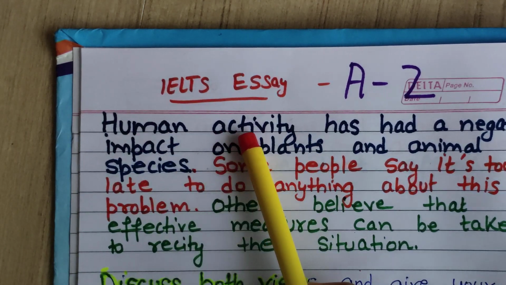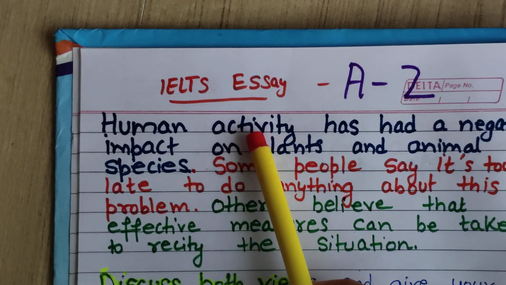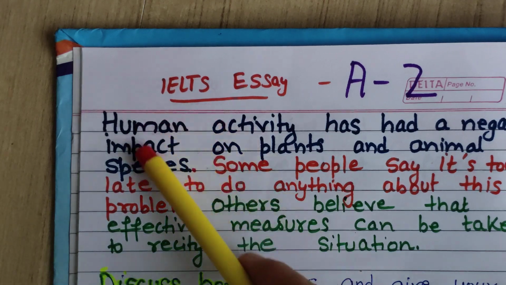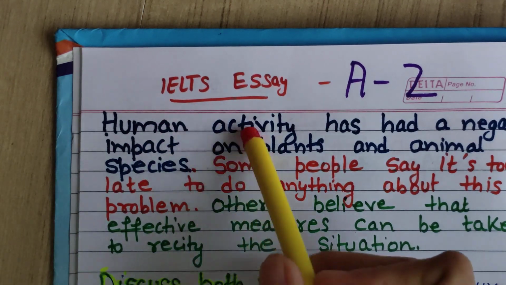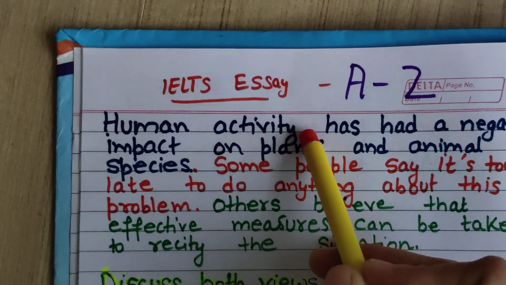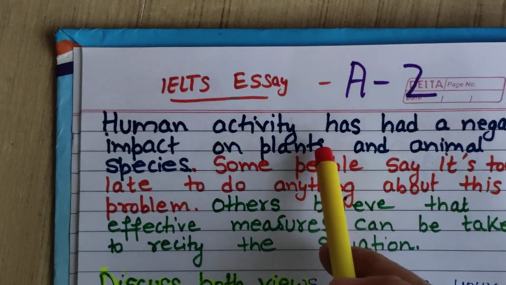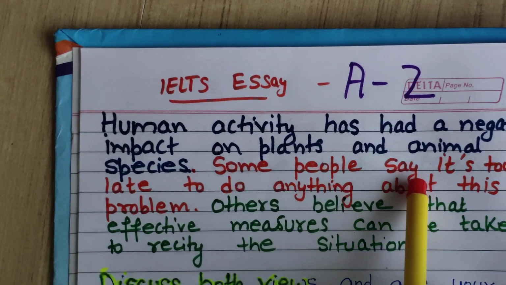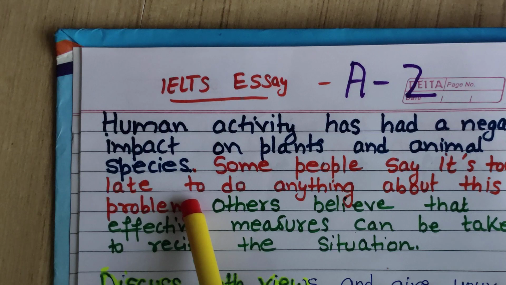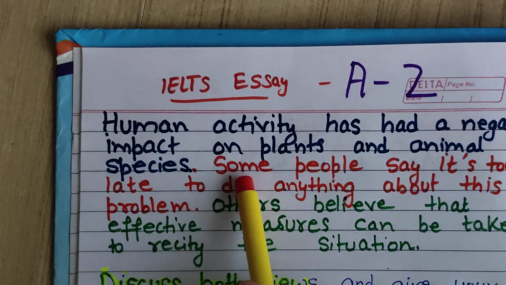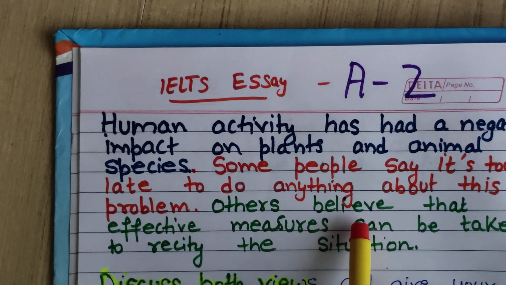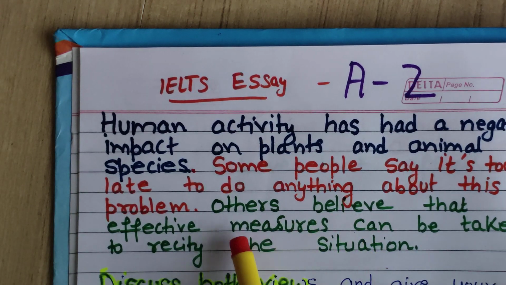These are important human activities human beings are doing nowadays. Regarding this topic, human activity has a negative impact on plants and animals. One part of the society says that it's too late to do anything. So they are negative people. They are saying nothing can be done. And here they are positive thinking people, that effective measures can be taken to rectify the situation.